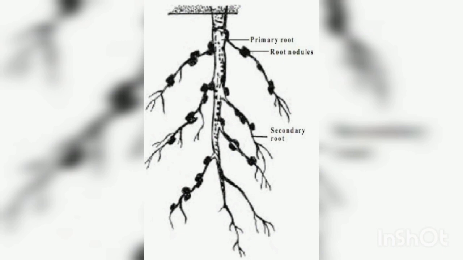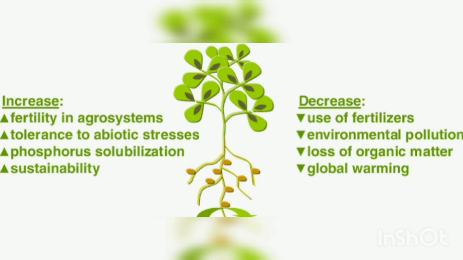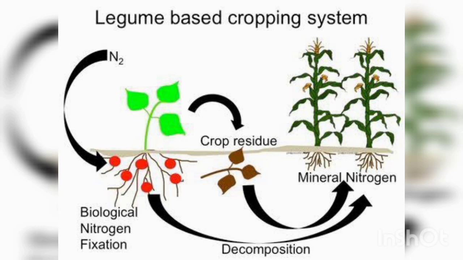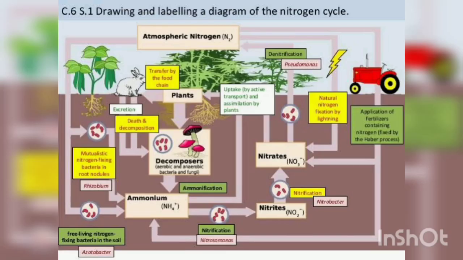Since leguminous crops can fix the atmospheric nitrogen themselves by using nitrogen fixing bacteria present in their root nodules, nitrogenous fertilizer is not required for growing leguminous crops. We will learn more about these friendly bacteria and nitrogen cycle in further lessons.